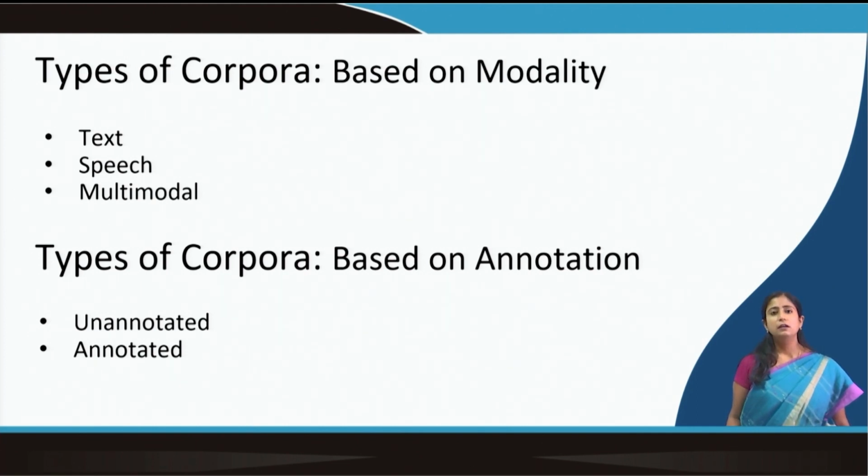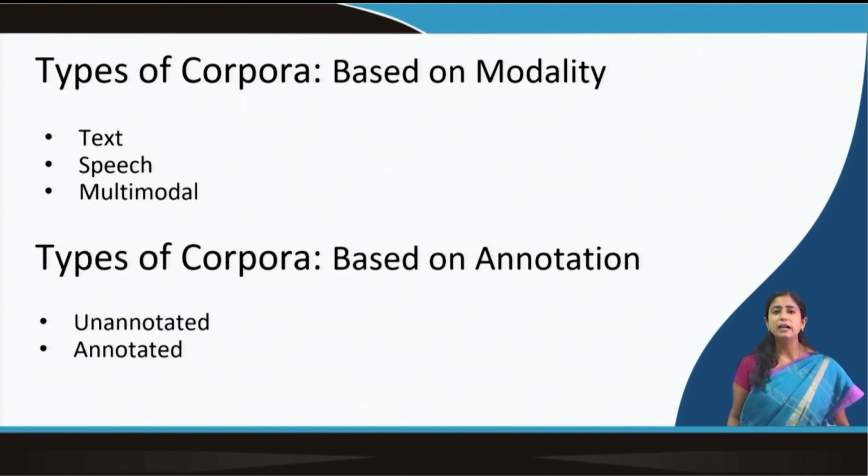Then again there can be a classification based on annotation. There can be unannotated corpora or annotated corpora. Unannotated corpora is just a collection of the language use, whether it is text or speech.